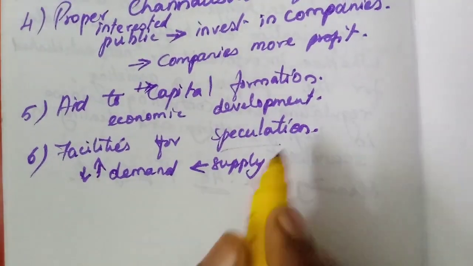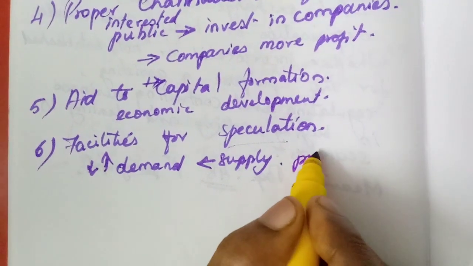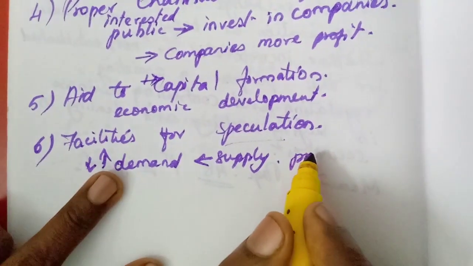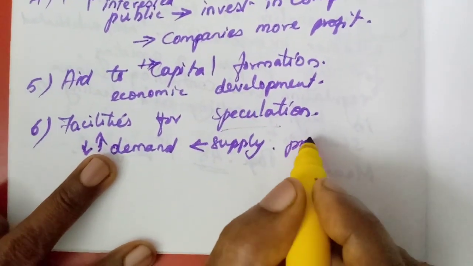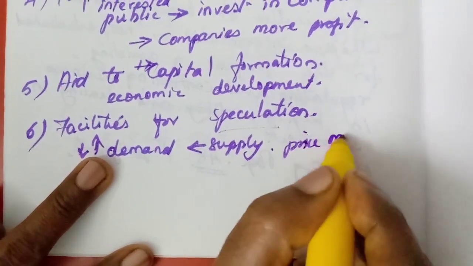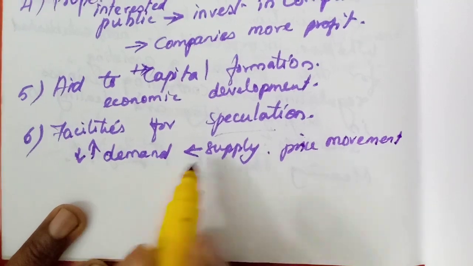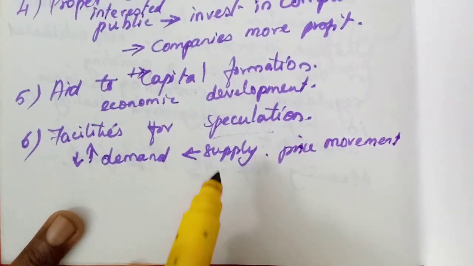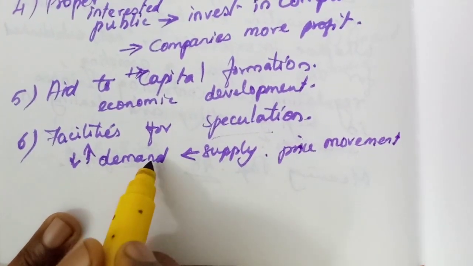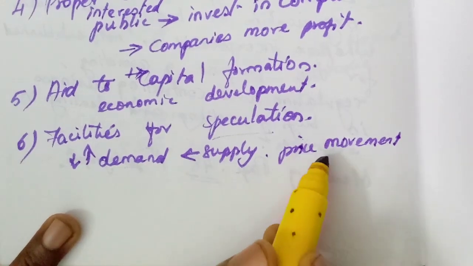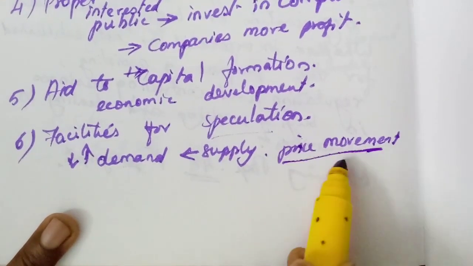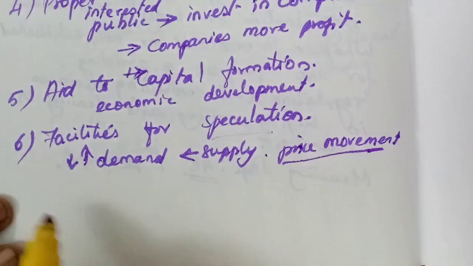Then the price movement will also not be very high. If there is no supply, the price will be very high. But if they supply as per the demand in the market, then the price movement will be curtailed. It will be reduced. Okay.